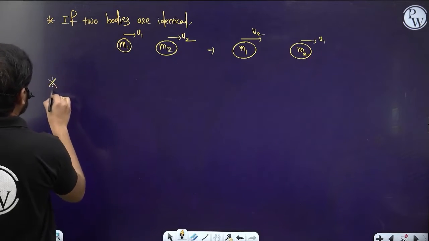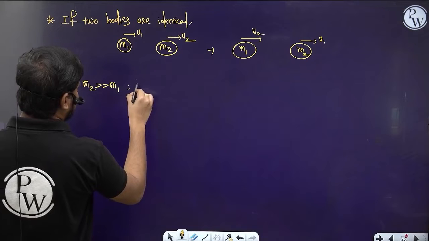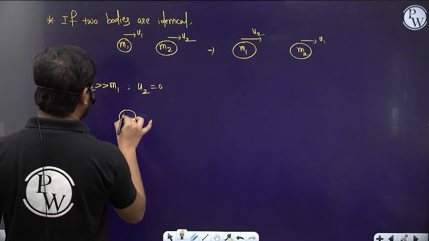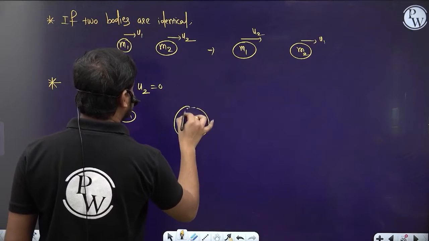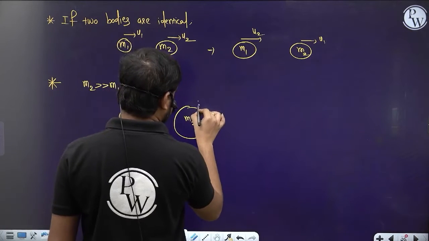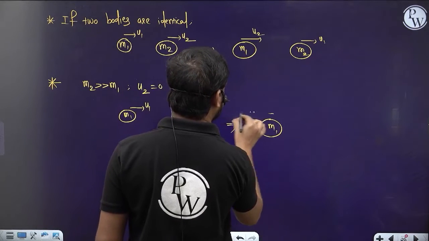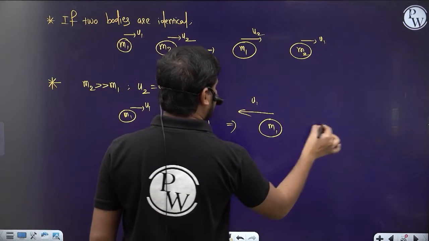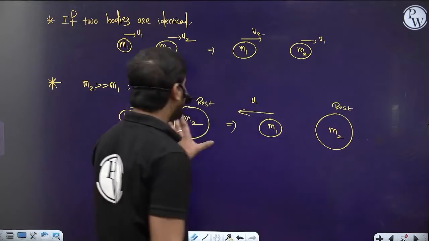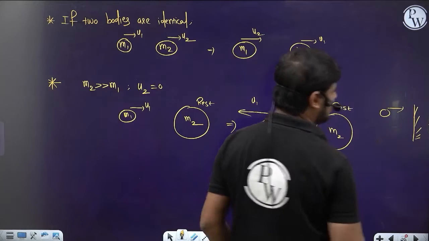And then the second case, if m2 is far greater than m1 and u2 is 0, in that particular case, let's say this is of mass m1, and this is of larger mass m2. Before collision, this is moving with some velocity u1, and this is at rest. Then after collision, the m1 block comes backward with the same velocity u1 and the m2 block will still be at rest. So you can just take the wall and ball. You can just imagine like this, a wall and ball, right?